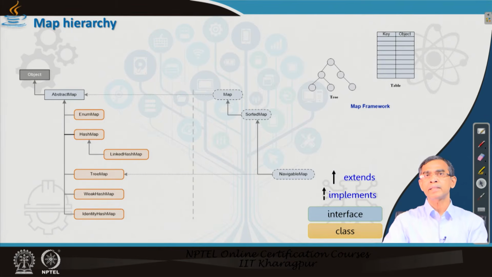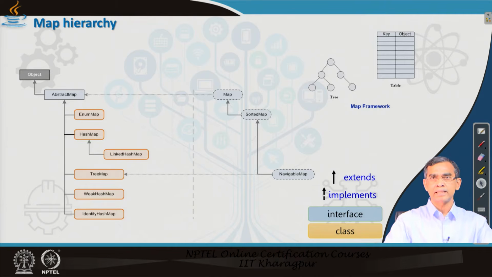Now, again in the interface hierarchy, SortedMap is basically inherited from Map, and NavigableMap is basically inherited from SortedMap. And by virtue of inheritance, as you saw, whatever methods are there in the Map interface are also available in SortedMap or NavigableMap. And in addition, there are some of their own methods defined in their interface. And again I repeat, all classes basically implement all the methods. So, methods are declared in the interface and they are actually implemented in the class.